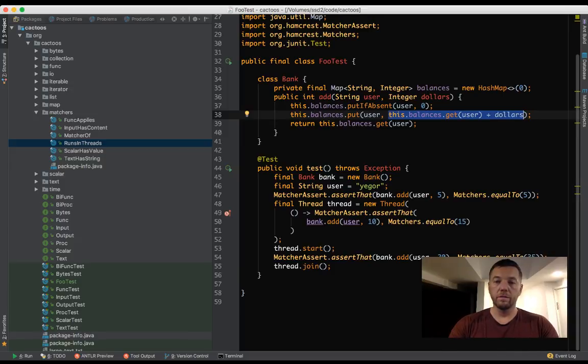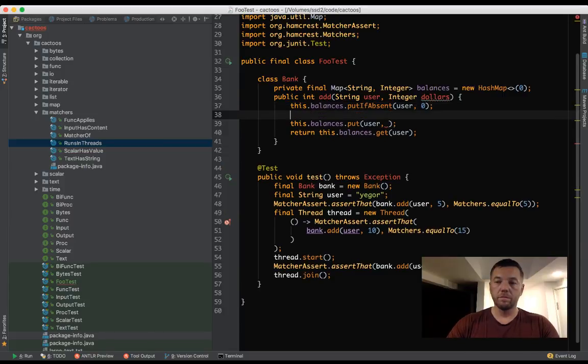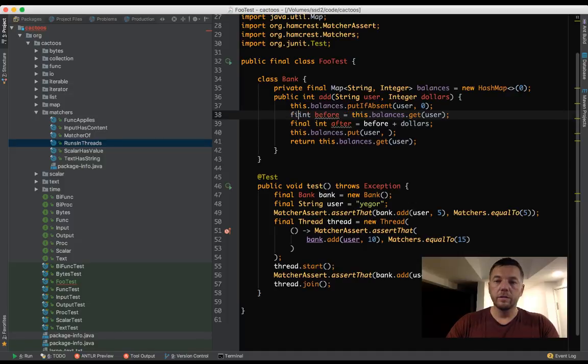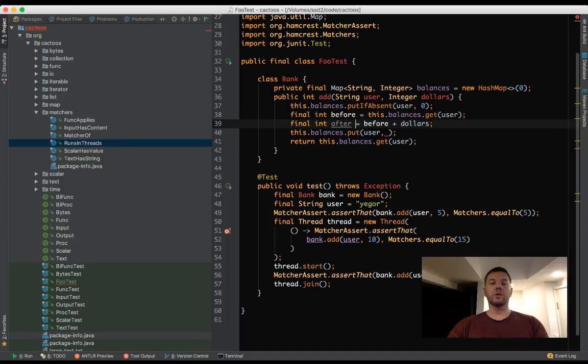I'm doing this in order to demonstrate. So here's the balance. This is what happens actually. We can of course compress it down to a one-liner, but technically this is how it works.